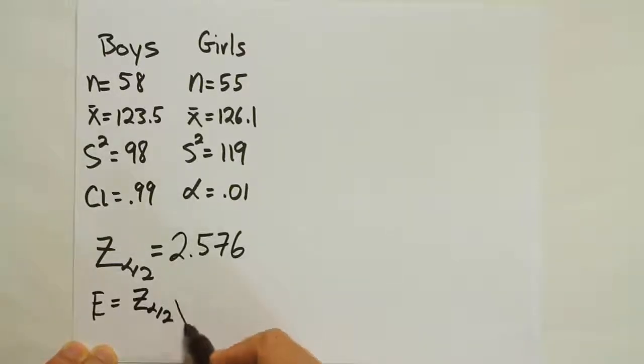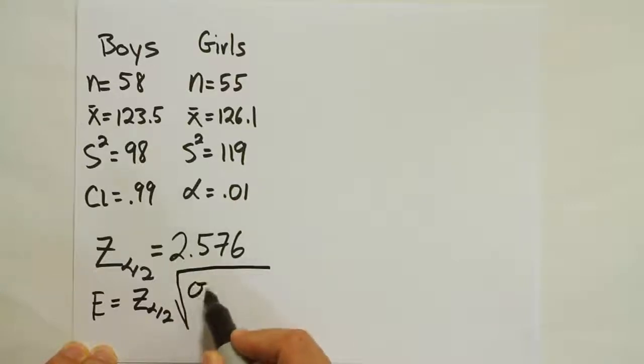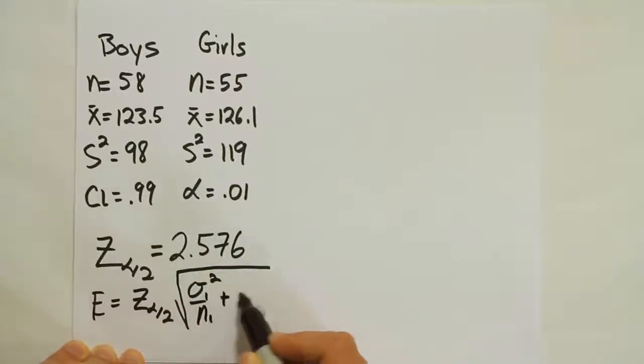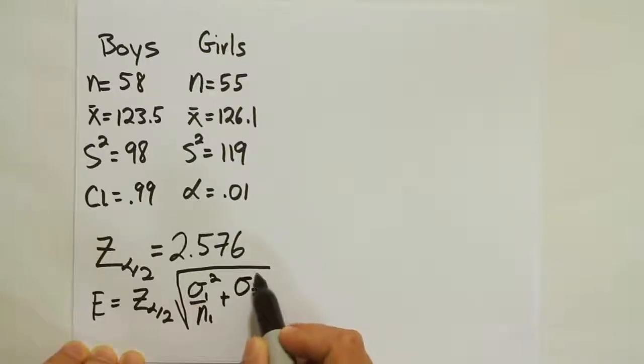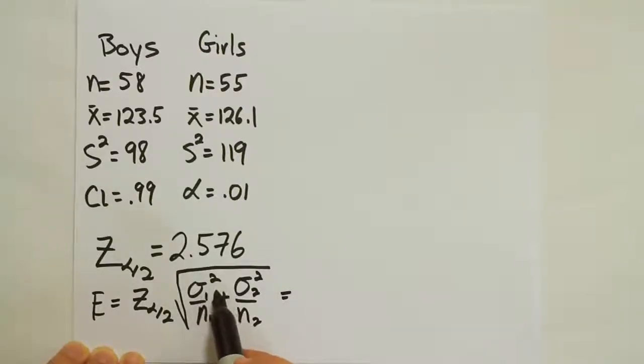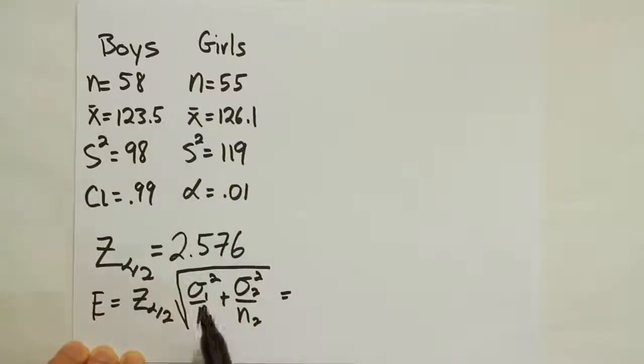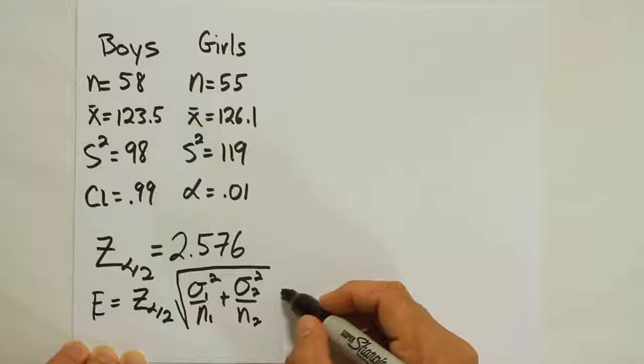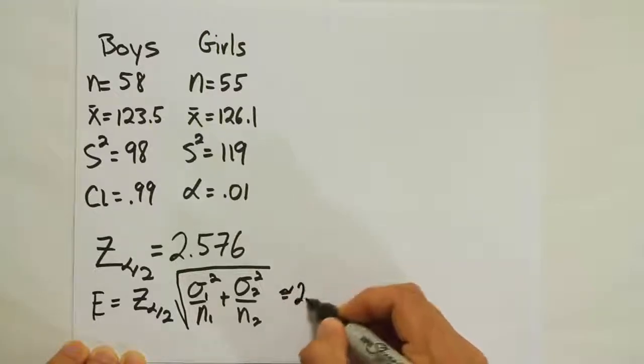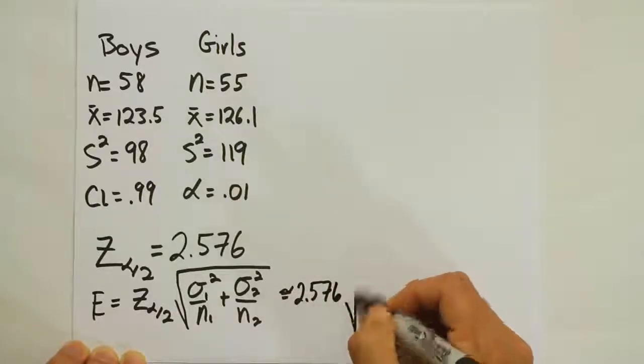Then we have the square root of sigma for the first population squared over n1 plus sigma for the second population squared over n2. Now remember, sigma squared is the population variance technically. We have sample variance, so we'll use sample variance as a substitute. And since it's already squared here, we don't have to square it. So we're going to go ahead and use, as a substitute, 2.576 times the square root of.